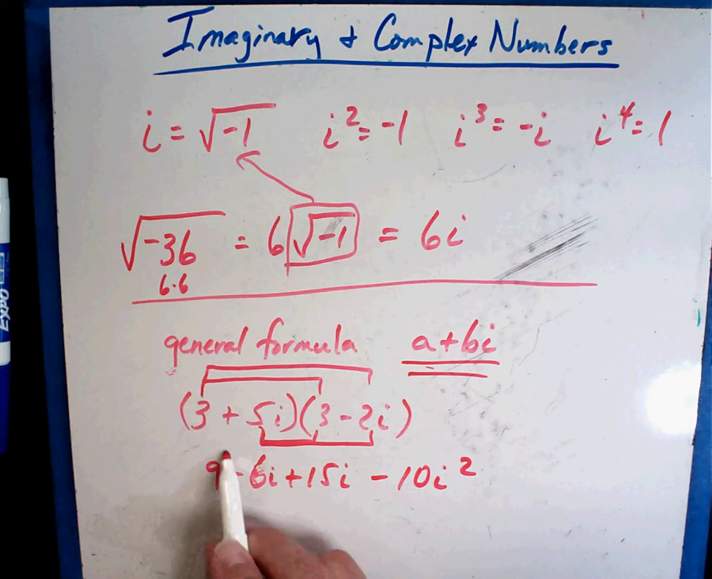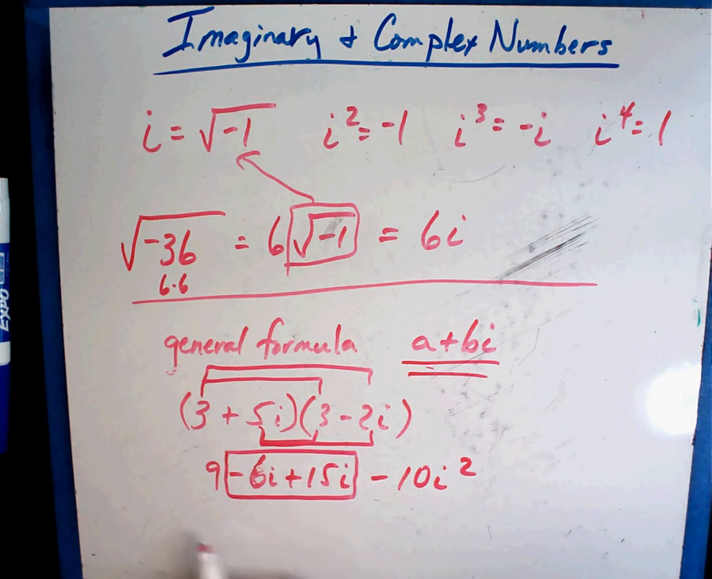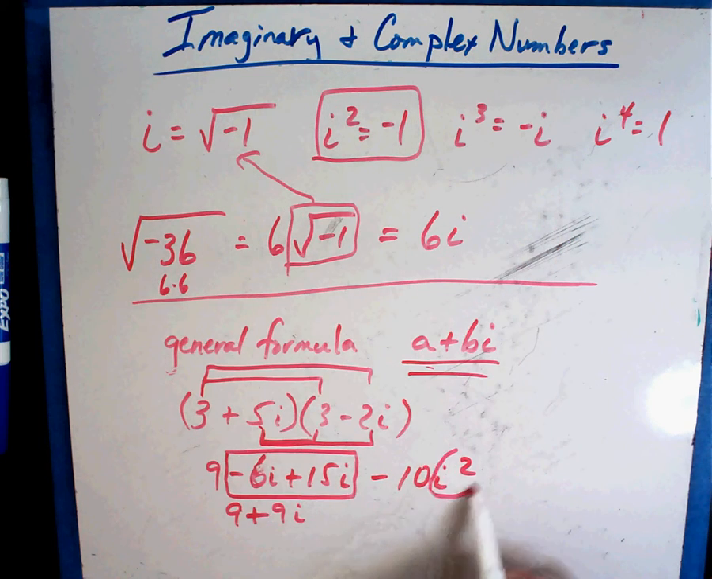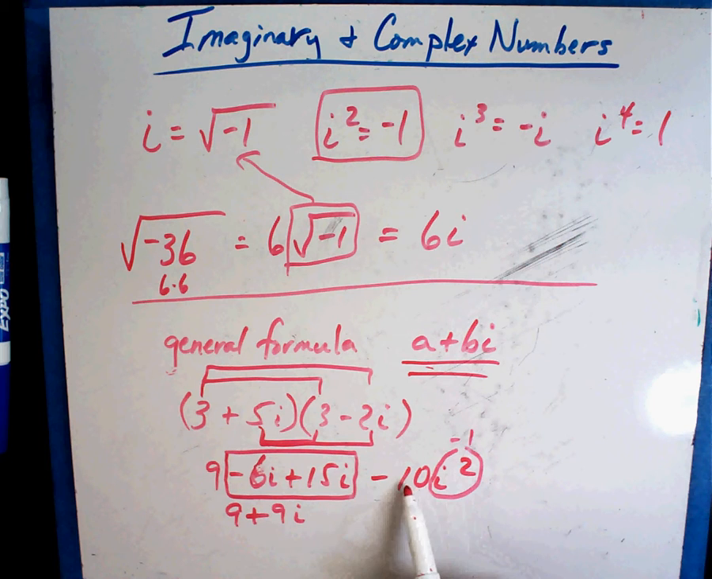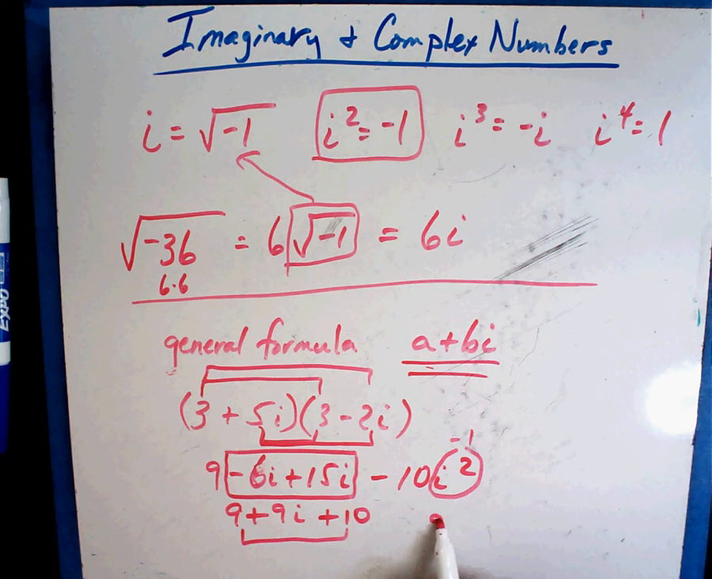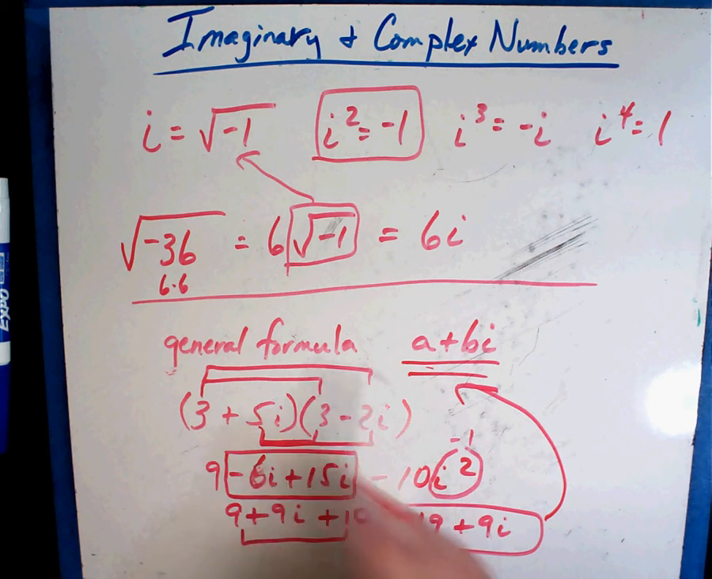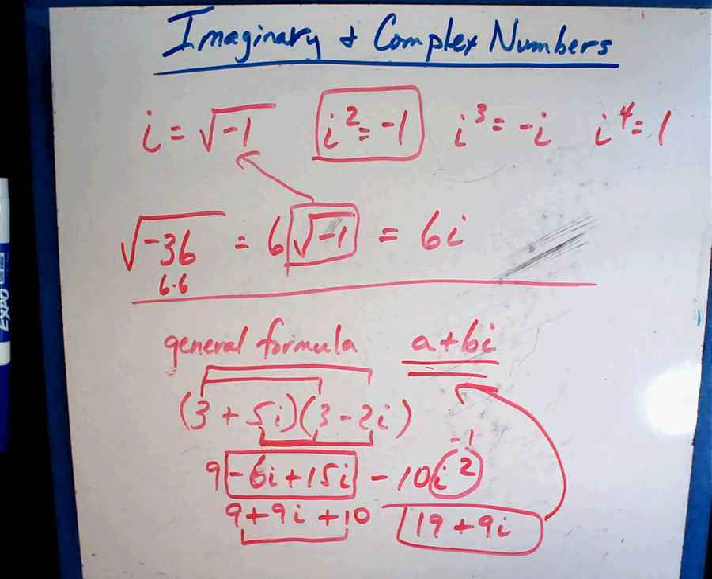Now, first thing I see is these two are alike. So that's minus 6i plus 15i, which is 9i. So it's 9 plus 9i. And then I notice from up here, i squared is minus 1, so all of that's a minus 1. A minus 1 times a minus 10 is a plus 10, so that means I can put those two together, and I get 19 plus 9i. You'll notice it's still in that form that it's supposed to be in. So I multiplied through, and I used these little shortcuts to help me, and I put them together. So that's what one like that would look like.